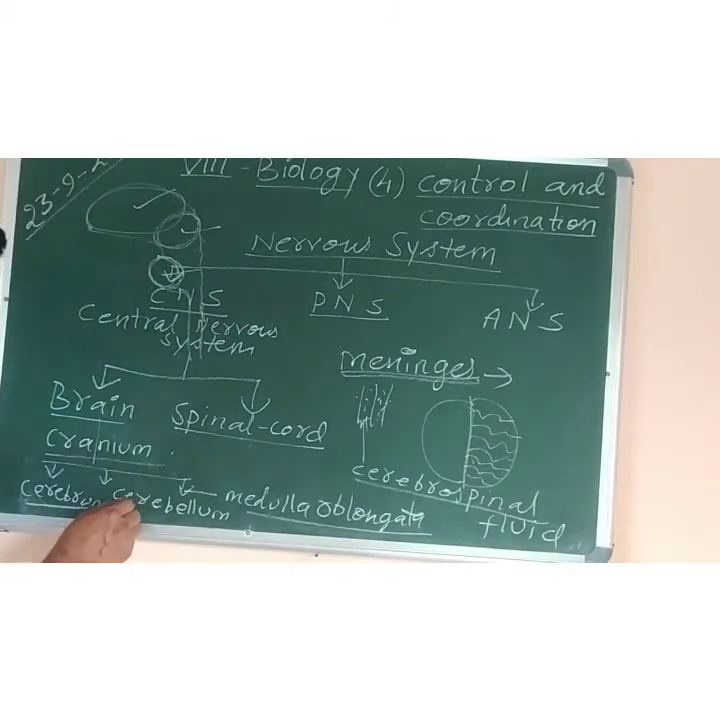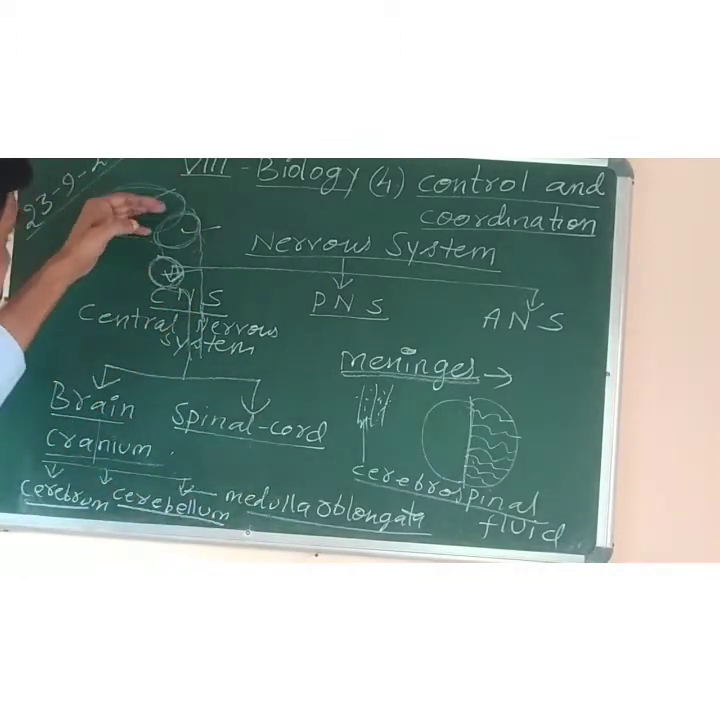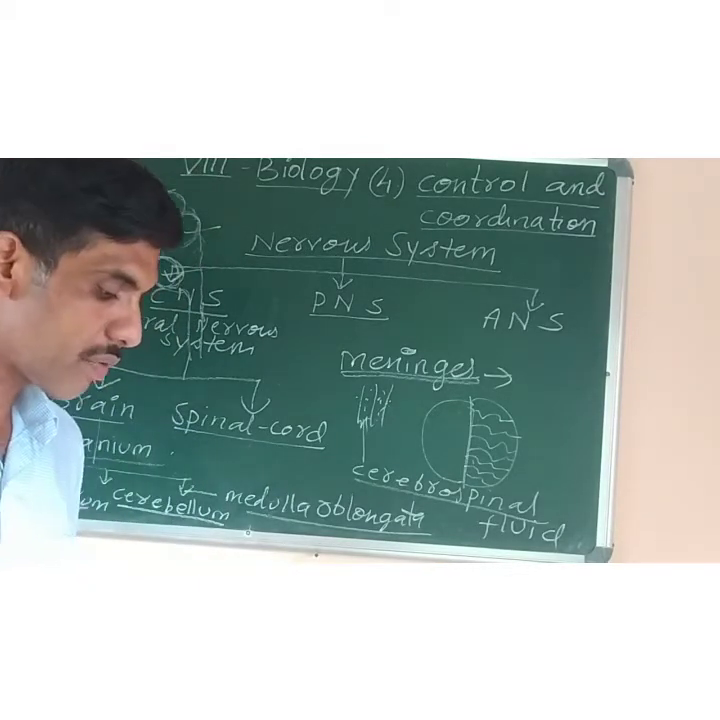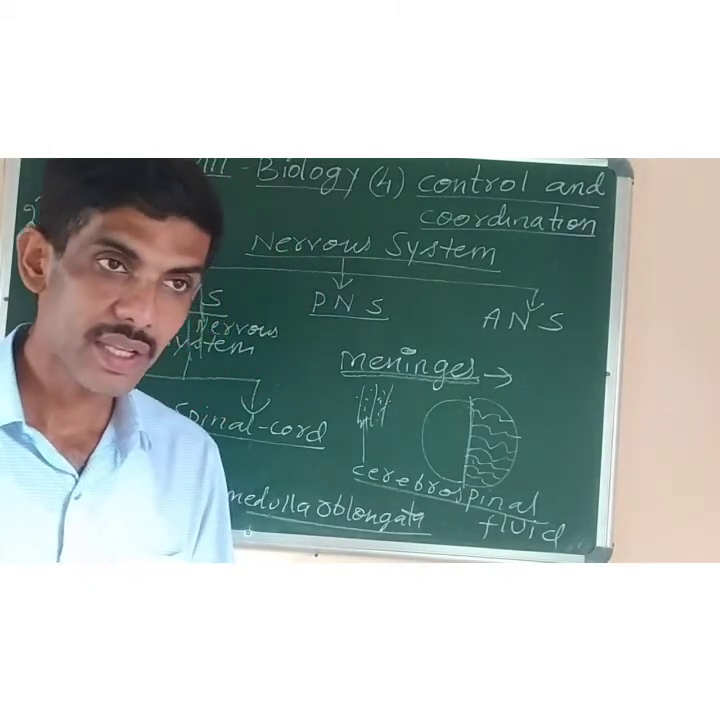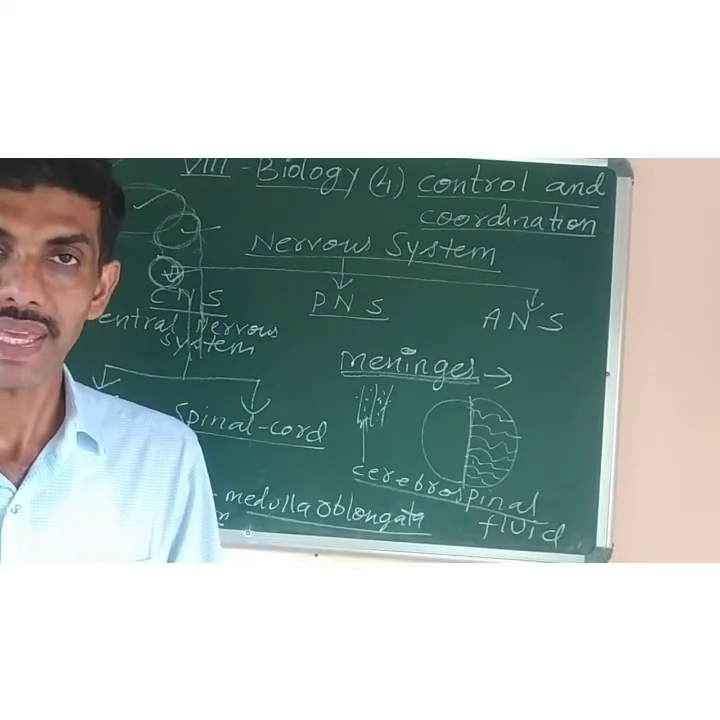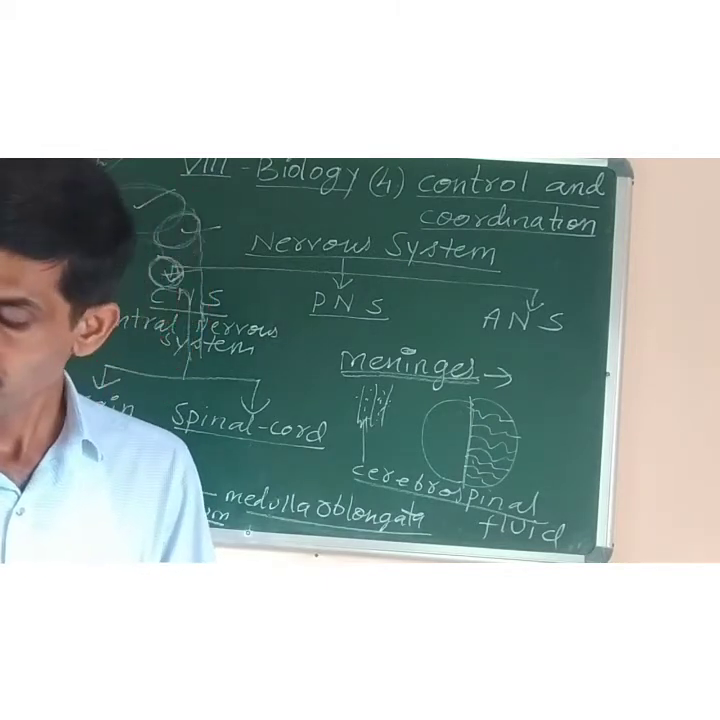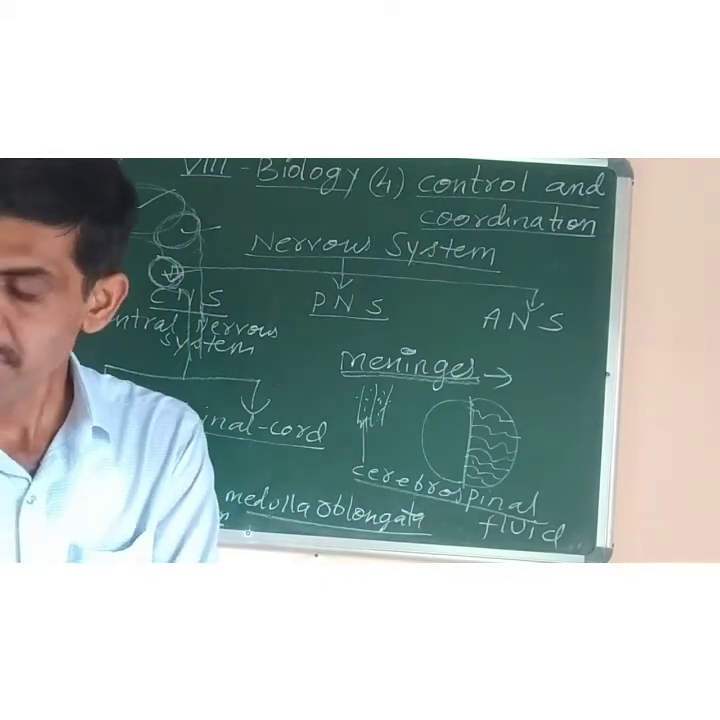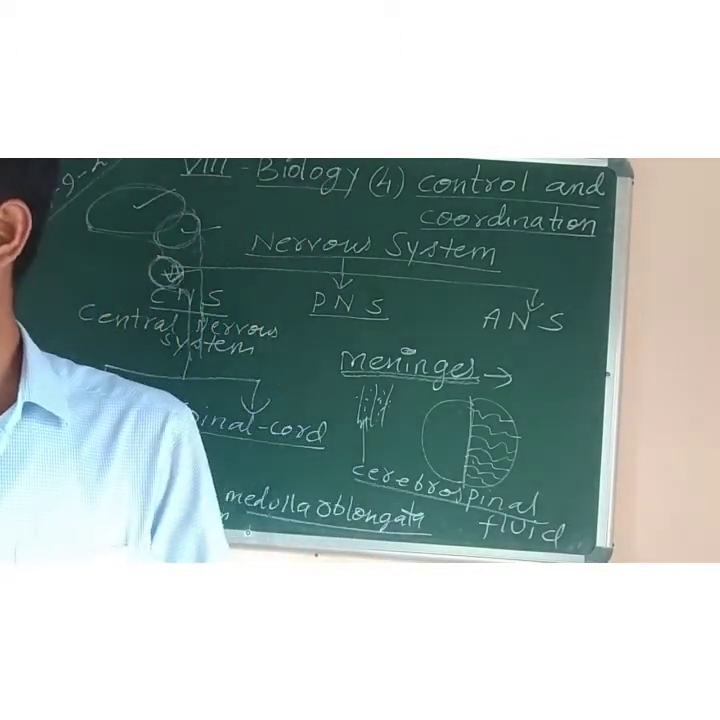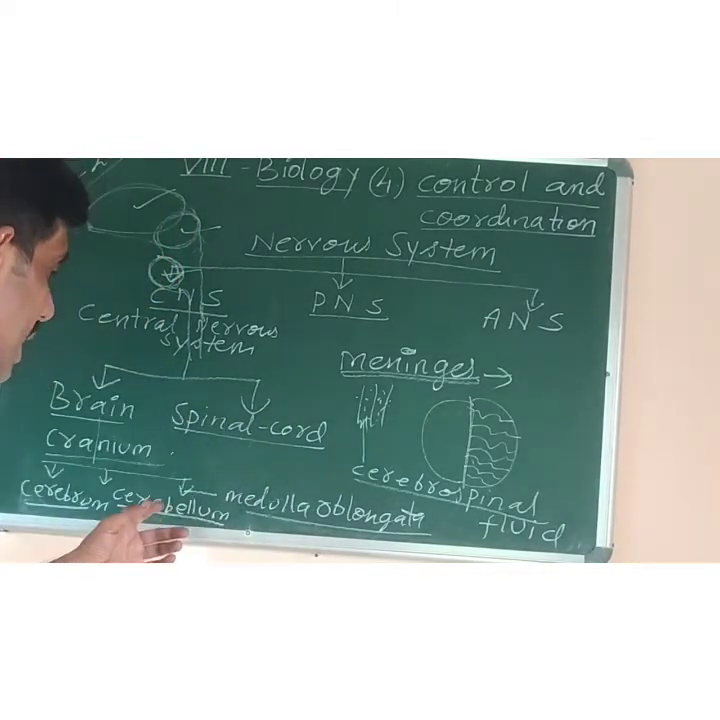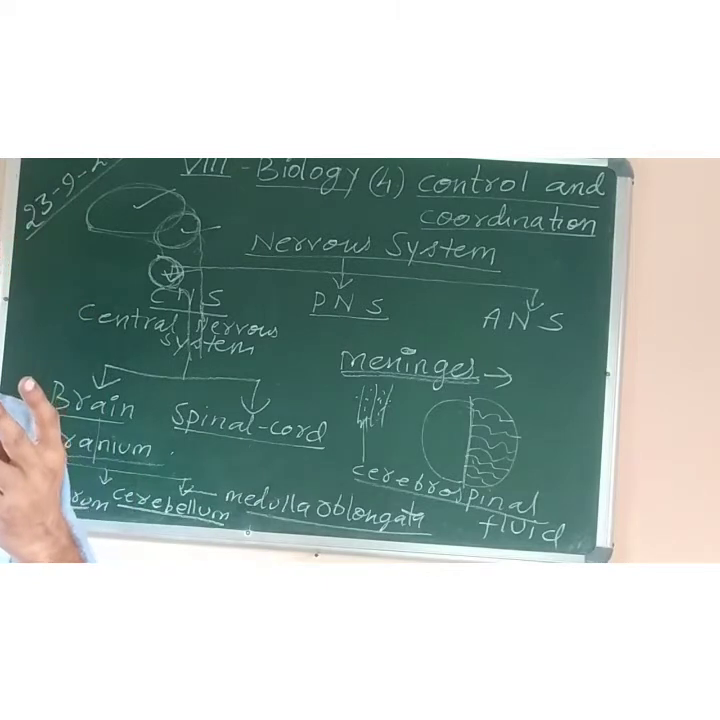Now the second one is the cerebellum. What is the cerebellum? It is the second part of the brain. It is located just below the cerebrum, and it controls the involuntary functions of the body. The two main functions of the cerebellum are, number one, it maintains the balance of our body, and second, it coordinates all muscular activity, meaning which muscle has to contract and which has to relax. All the actions of the muscles are coordinated by the cerebellum.